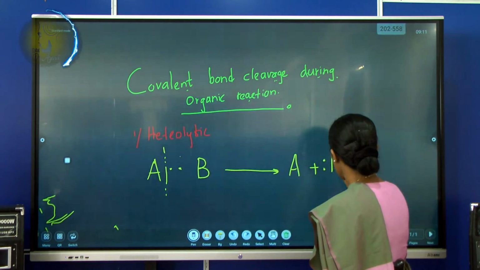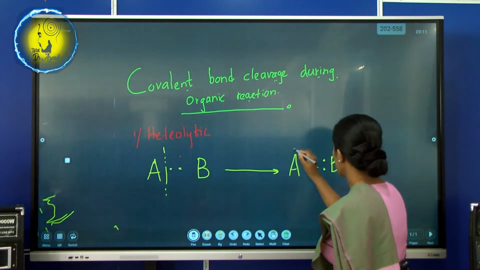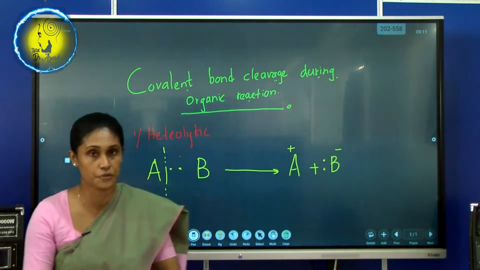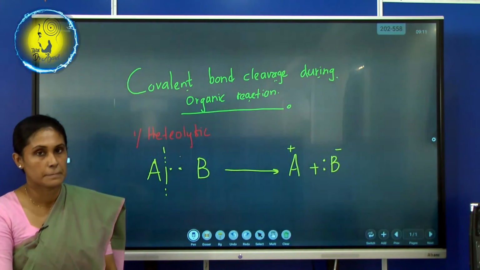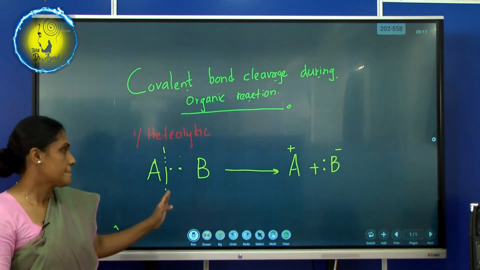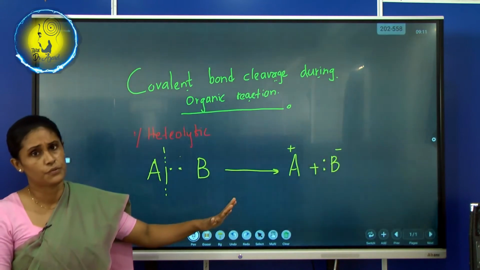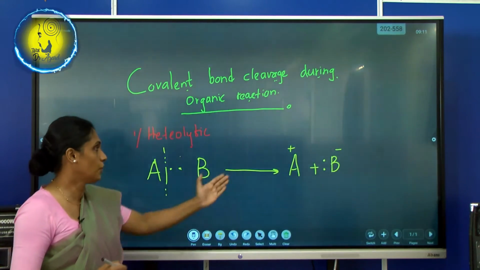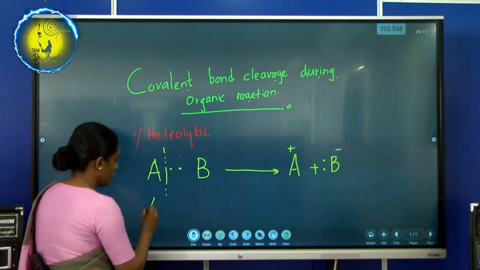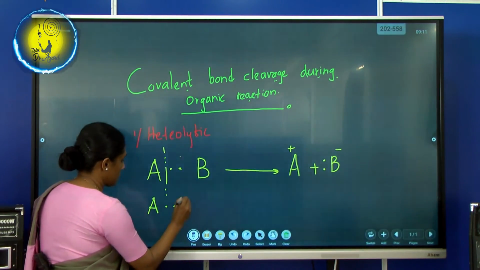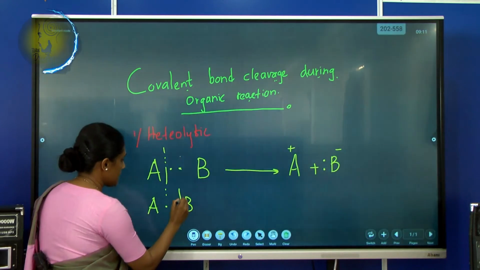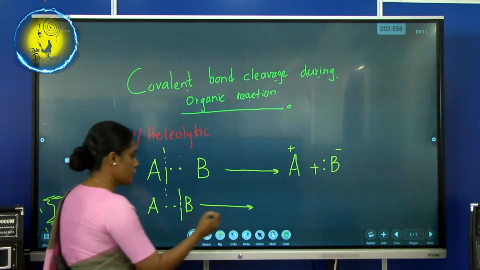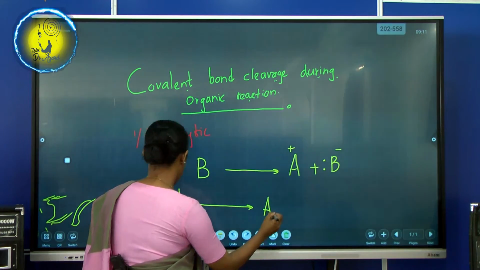This B atom will receive a charge as well as the pair of electrons. The vice versa can happen too. If you don't like A being alone like this, you can go for this, no problem. That is up to you. If you choose this way, you should understand it will come out like that.